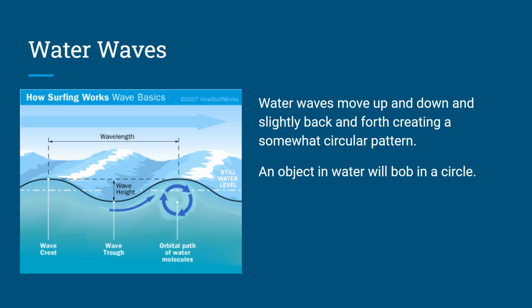That's the takeaway here. Water waves. Since water waves move up and down and slightly back and forth, creating a somewhat circular pattern, an object in the water will bob in the circle. So we kind of had this example with the toy boat, but in a transverse wave, that matter won't stay perfectly still, right? It will end up where it started.